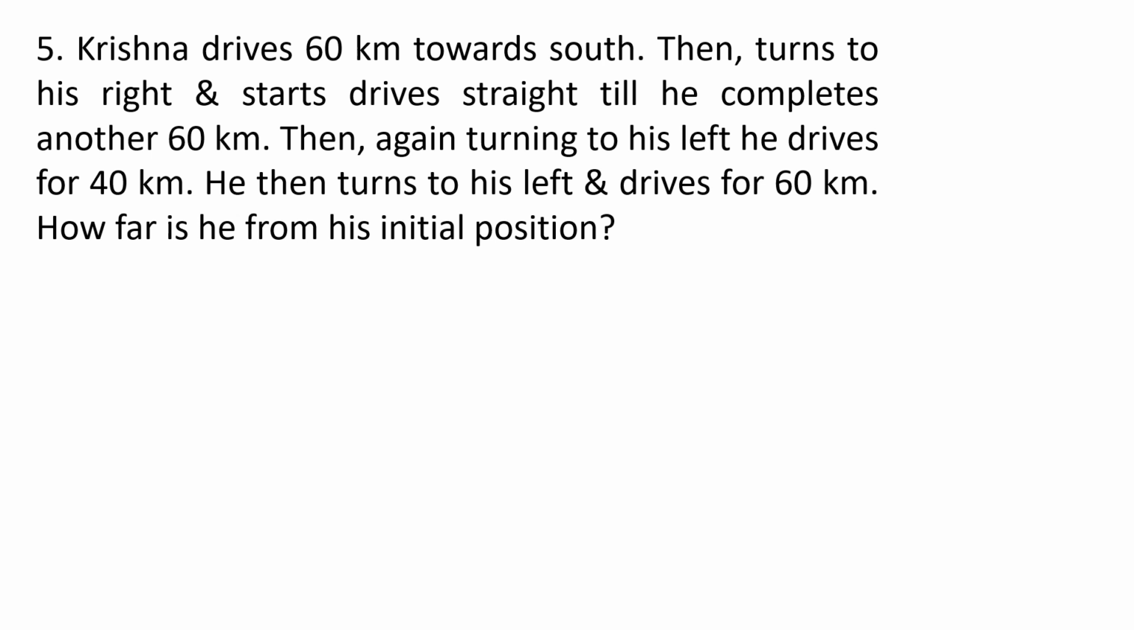So first he is moving towards south 60 kilometers. Then he is moving right. From south, right means it is towards west. In the west direction he is moving another 60 kilometers. Then turning from west, turning left means towards south again. In south again he is moving 40 kilometers. Then he is turning left. From south, left is east. So he is moving towards east 60 kilometers.